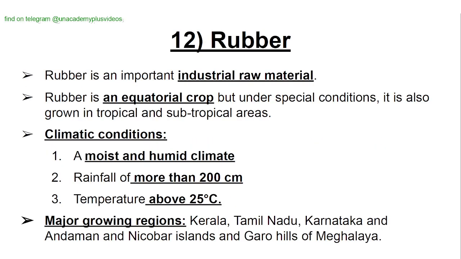Rubber. Rubber is an important industrial raw material. Rubber is an equatorial crop, but under special conditions, it is also grown in tropical and subtropical areas. Climatic conditions: a moist and humid climate, rainfall of more than 200 centimeters, temperature above 25 degrees centigrade. Major growing regions are Kerala, Tamil Nadu, Karnataka, Andaman and Nicobar Islands, and the Garo Hills of Meghalaya.